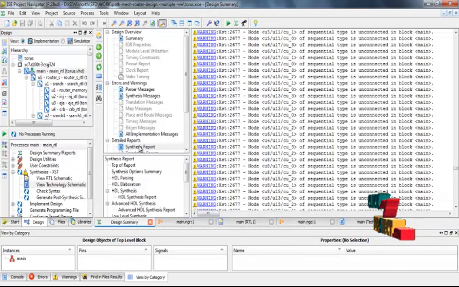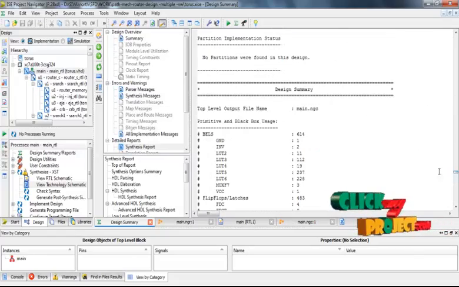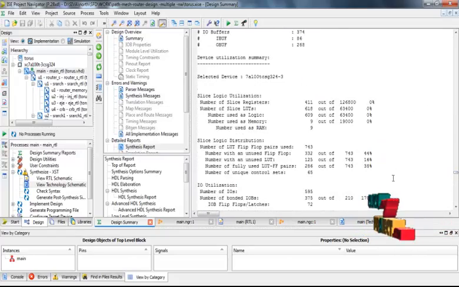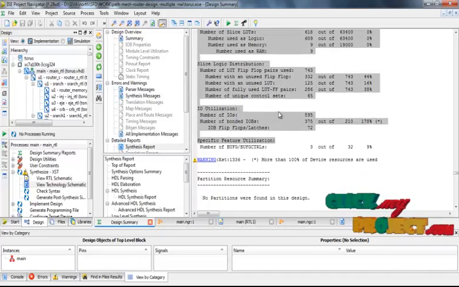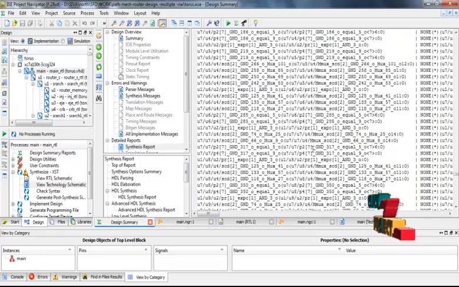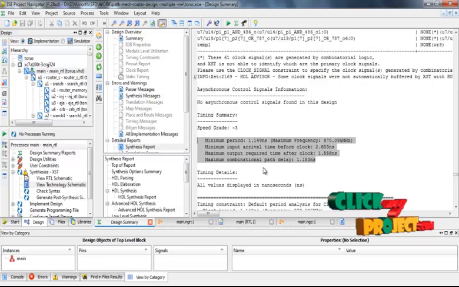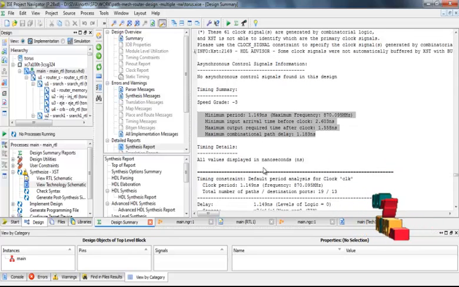Then we go to the report analysis. The report analysis calculates how much area is considered for our overall architecture. This is the final output area, and this is the timing summary for our overall architecture. This is the final output for our overall NOC based architecture on the hardware platform.